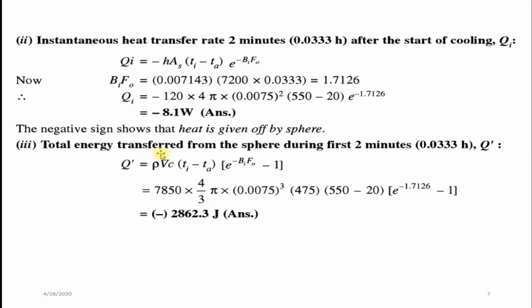Total energy transferred from the sphere during the first 2 minutes we have to find out now. 2 minutes is nothing but 0.0333 hour. So if you substitute here, 7850 is the density, volume of the sphere is 4 by 3 pi r cube, then specific heat given 475, temperature 550 minus 20 into e power of Biot number into Fourier number, we have already calculated here. If you substitute all the values, you will get minus 2862.3 joule.